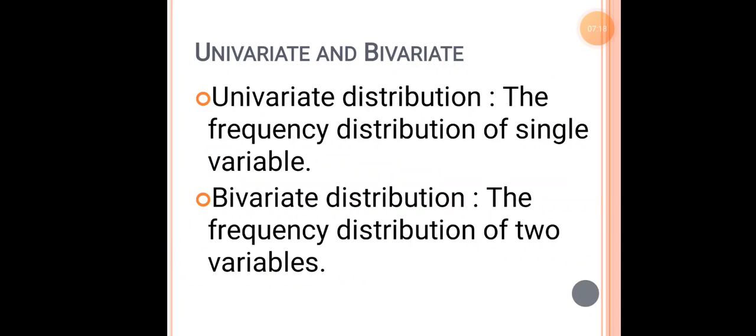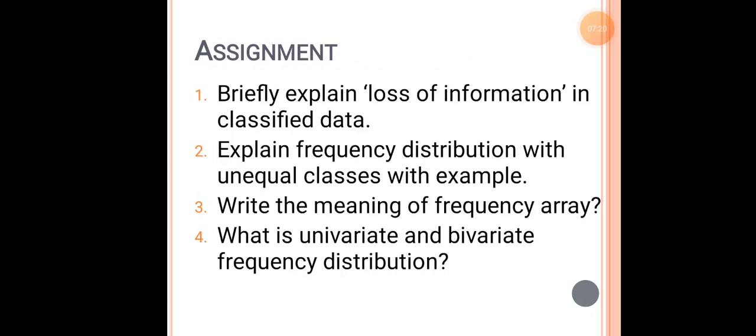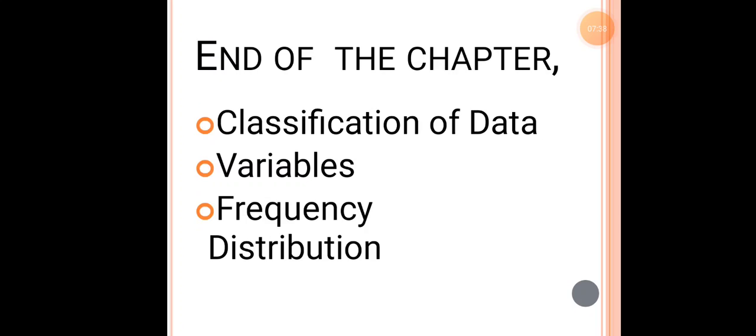So by this we have completed the chapter. The assignment part: Briefly explain loss of information in the classified data. Explain frequency distribution with unequal classes with your own example. Okay, what is the meaning of frequency array? What is univariate and bivariate frequency distribution? So this is the end of the chapter.